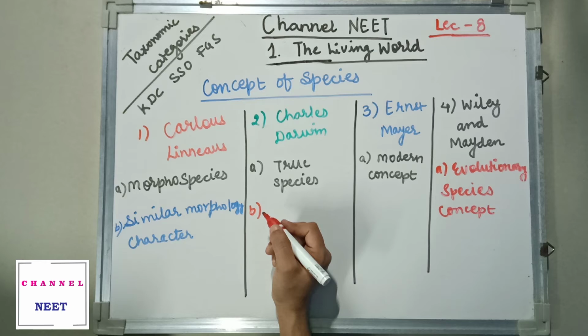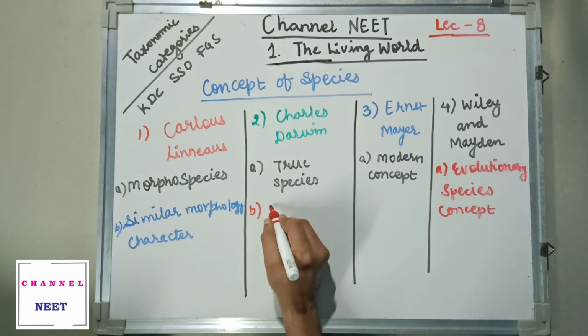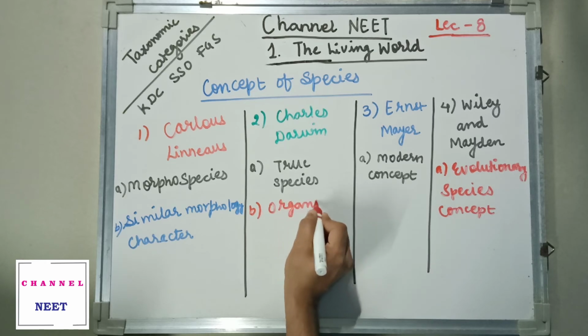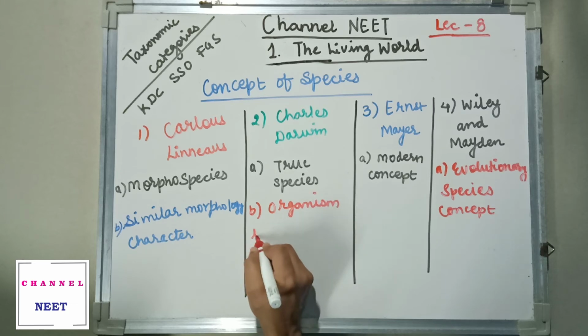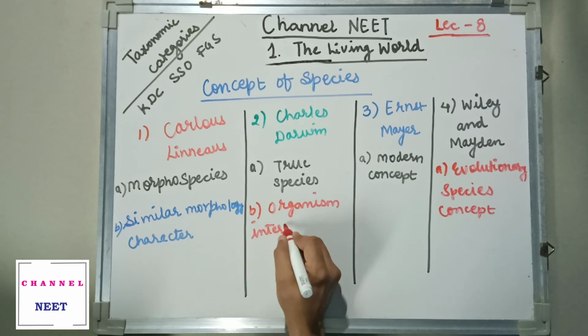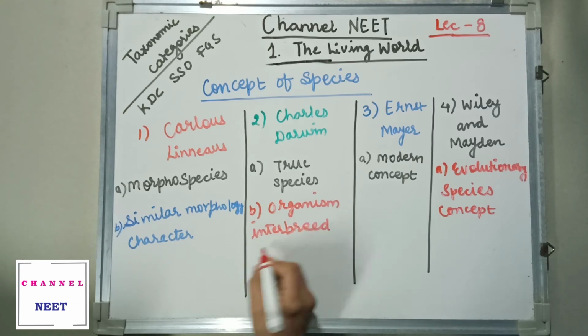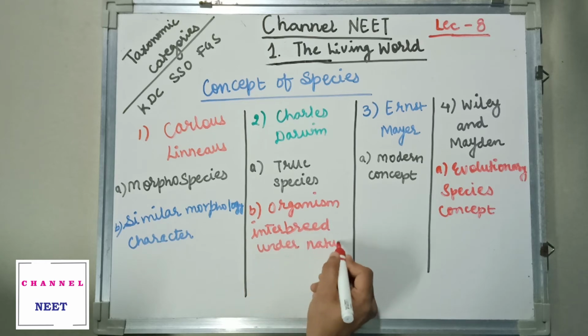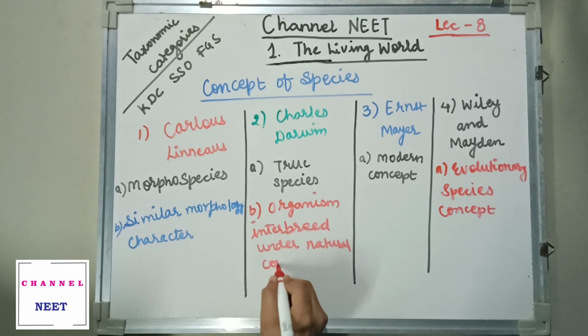Charles Darwin says that organisms interbreed under natural conditions.